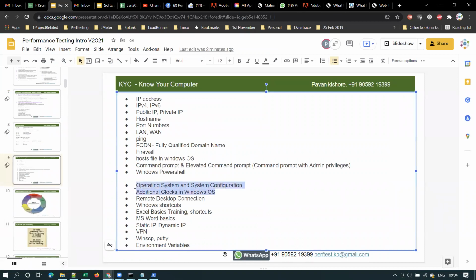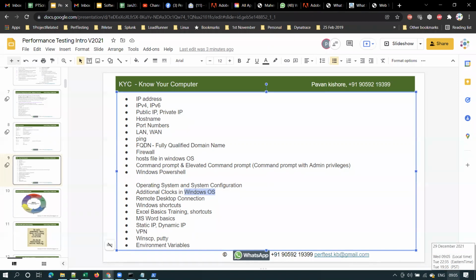And additional clocks in the Windows operating system, we will see this later, guys. We'll be using these additional clocks when you are working on a project and if your client is in the US or UK, so that without any confusion about their time zone, we can add some additional clocks. Here you can see on my machine, on the bottom right, additional clocks added, right? The first one is local time, which is showing 9:05, and Eastern time and PST. I hope everyone is able to see that, right?